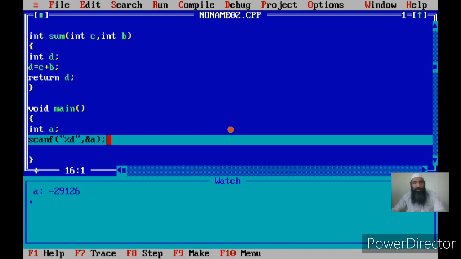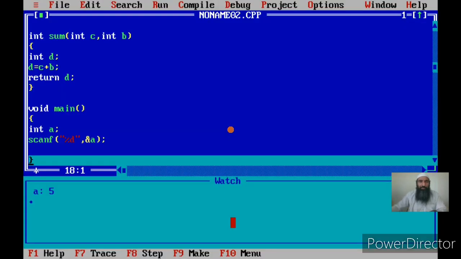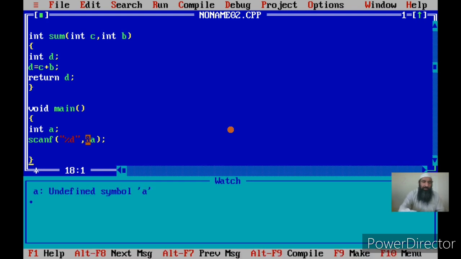Now see here we have a location a. I have written a declarative statement. I am asking for a memory, and I have given the name for that memory, and what is stored in that memory is some junk value that I have not given. Now I am scanning a value from the keyboard. Suppose I scan the value as 5, and if you see now a is having 5. That means I have inputted the value from the keyboard, and that value has been written into a. That is why I got the value of a as 5. I think this is clear now.